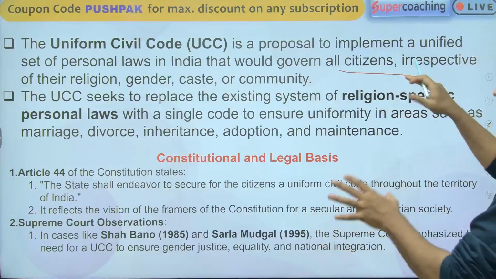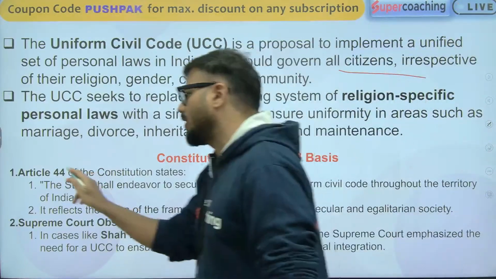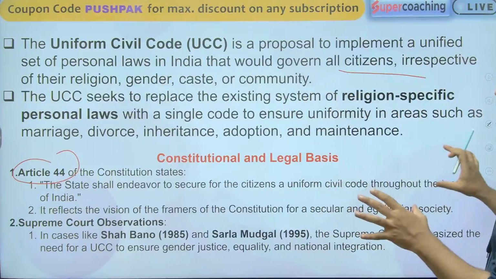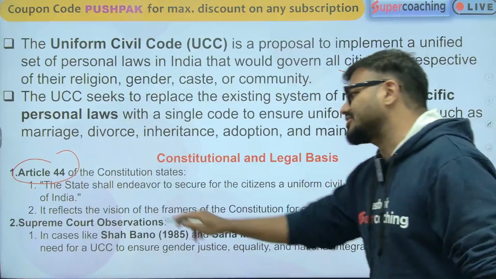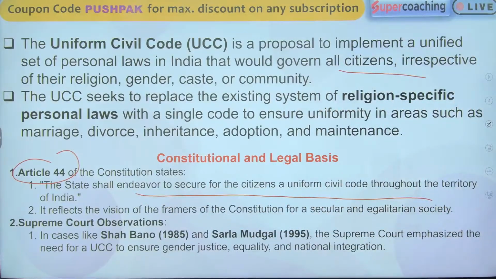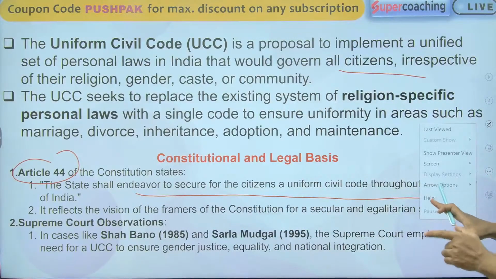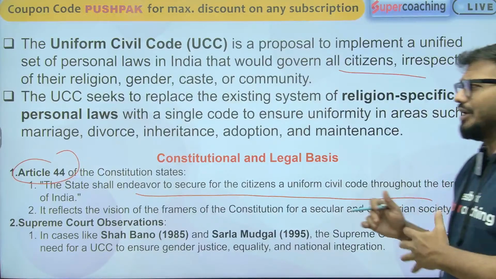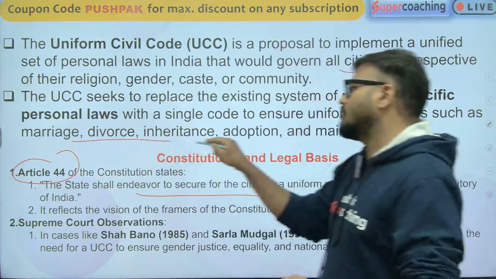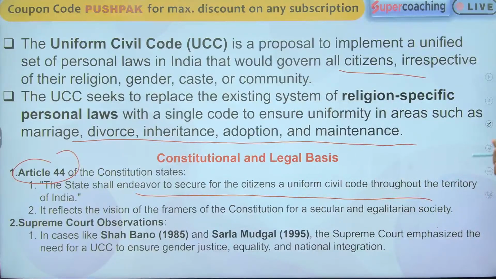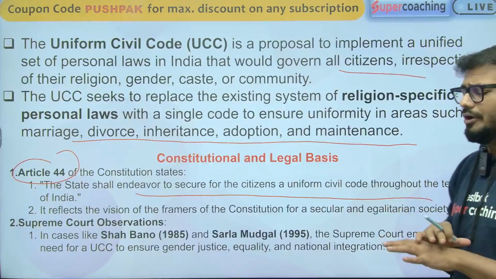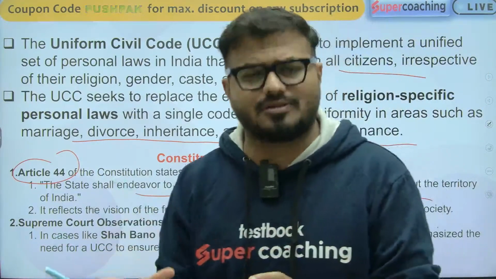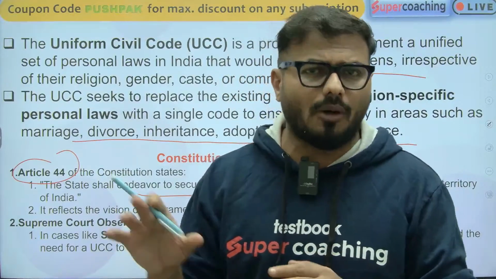Remember this factor. When it comes to the Constitution, Article 44 under the DPSP, Directive Principles of State Policy, mentions the Uniform Civil Code concept. The state shall endeavor to secure for the citizens a uniform civil code throughout the territory of India. This code will help especially in laws like marriage, divorce, inheritance, adoption and maintenance. In our country, there are so many religion-based laws, and that's why, to make everything uniform, we have this concept.